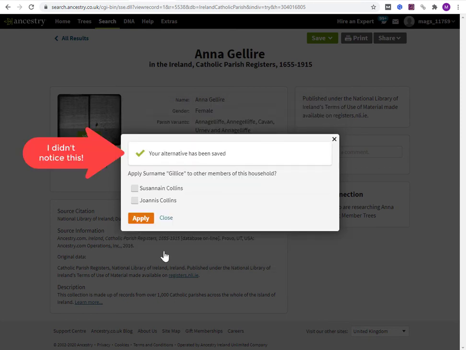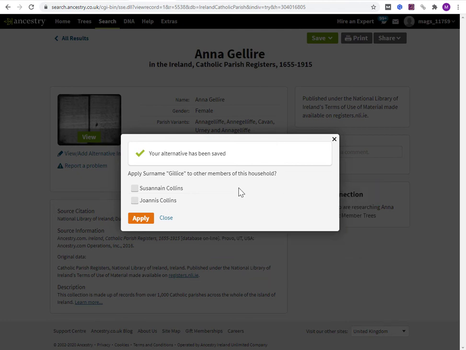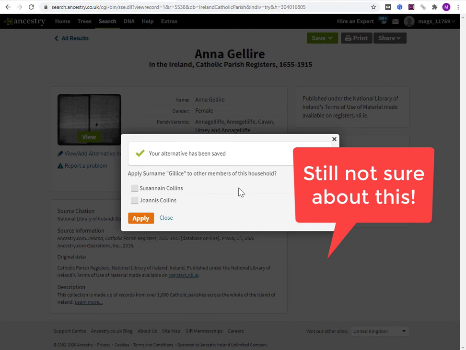Apply surname Gillis to other members of this household. No, the Collins is correct. So the other members of this household, Collins is the father, the daughter is also Collins, therefore I don't need to click those. Because each of these have their own index records, with Anna Gellar also mentioned on those index records. But I think this is just, do I want to overwrite the name Collins?